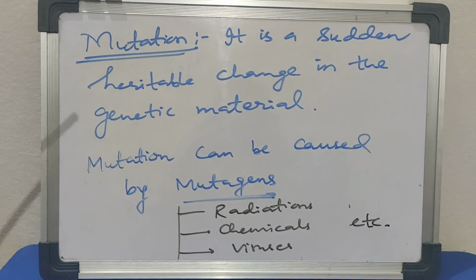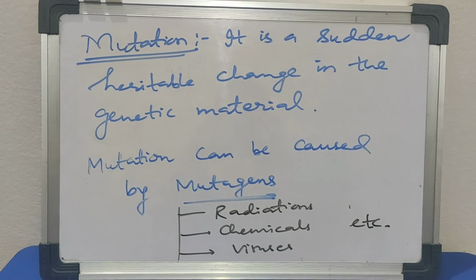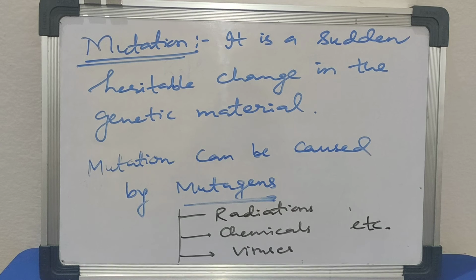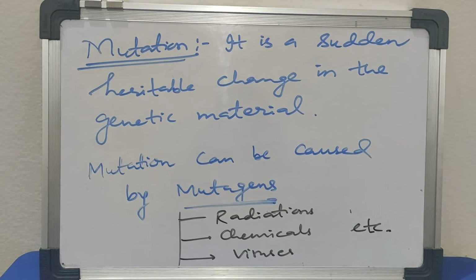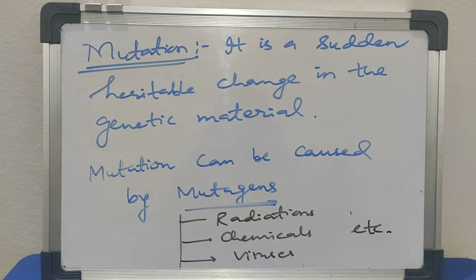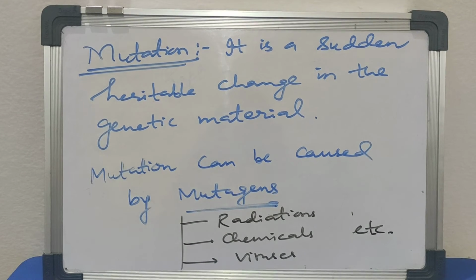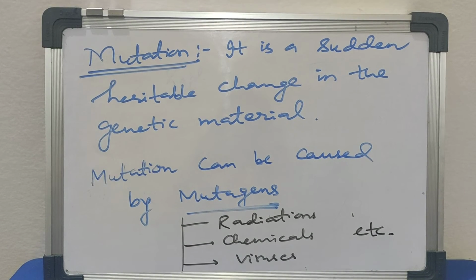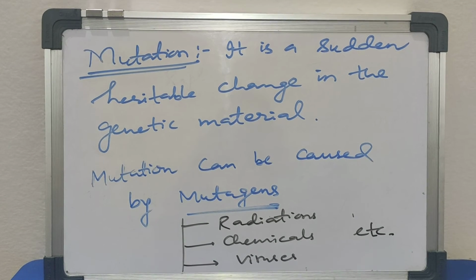Mutation is a sudden heritable change in the genetic material. So any change in the genetic material which can result in an altered protein is called mutation. It can be caused spontaneously or it can be caused by mutagens. So mutagens are agents which cause mutation. They can be radiations, chemicals, viruses, etc.